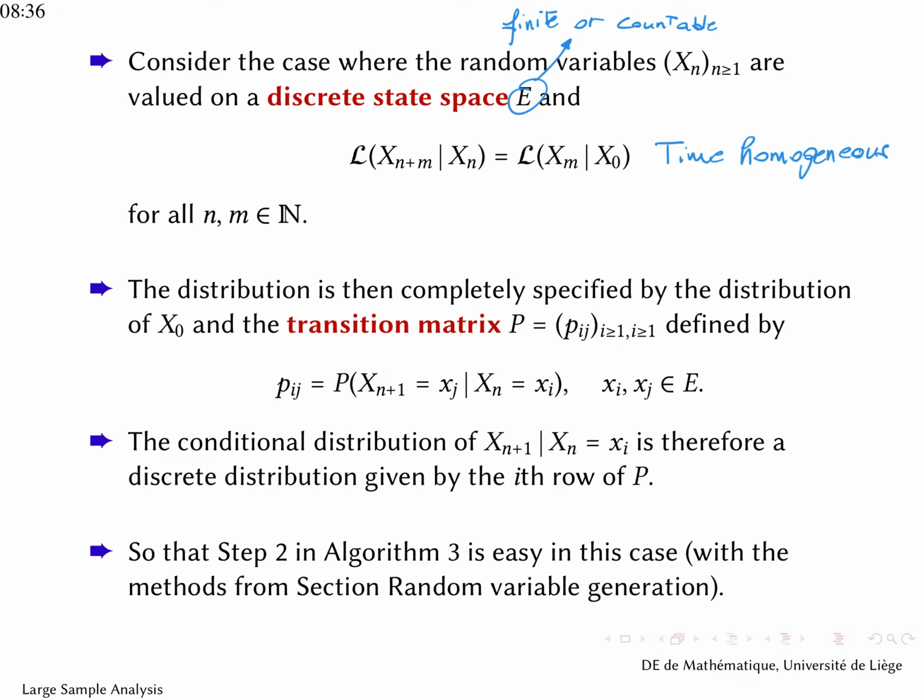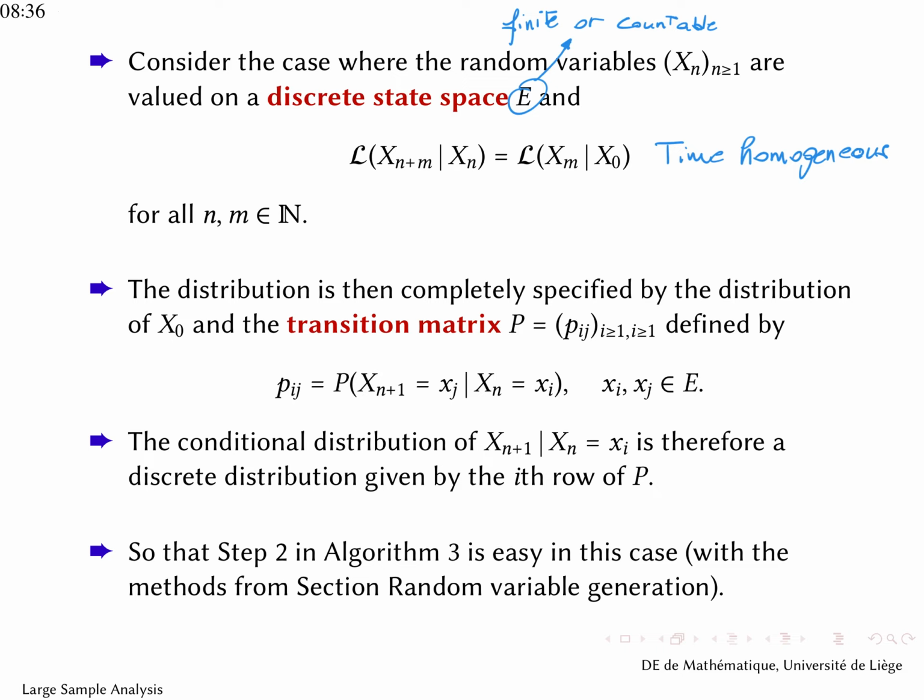And then next to this discrete state space, we will demand that the sequence of random variables will be time homogeneous. So the conditional distribution of xn plus m given xn will be the same as the conditional distribution of xm given x0. As such, the probability of any given state transition is independent of time. So it will not depend at what moment we are, it will just depend on what happened m steps before this.